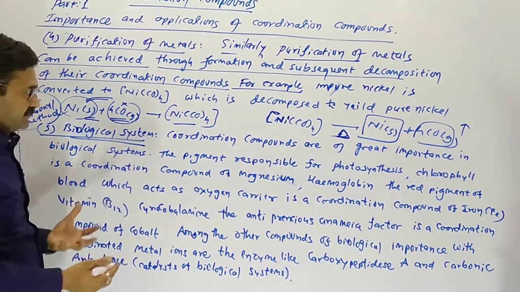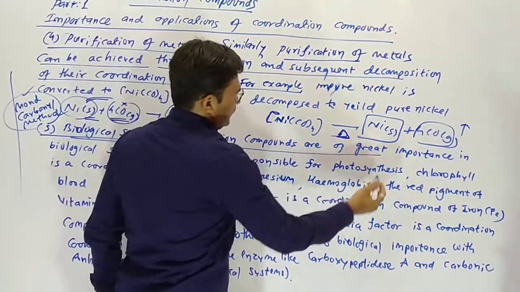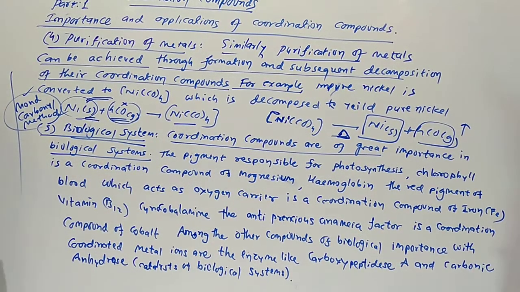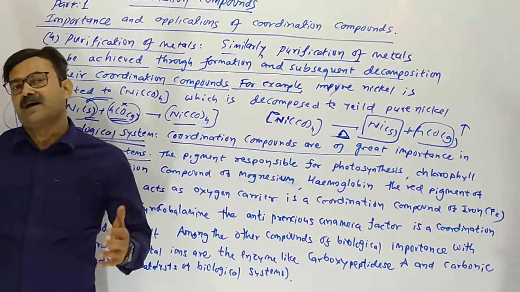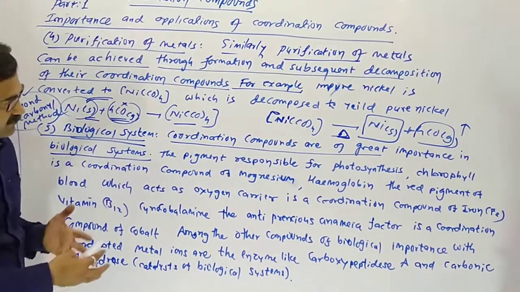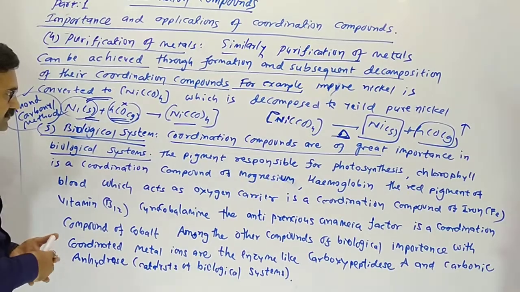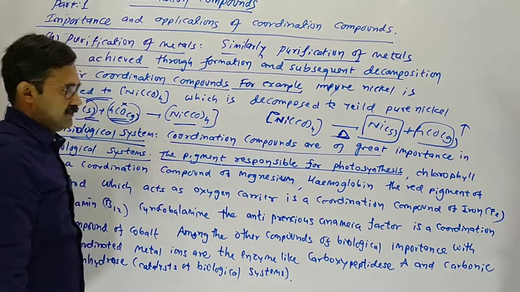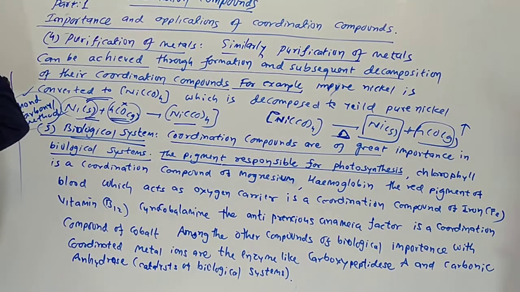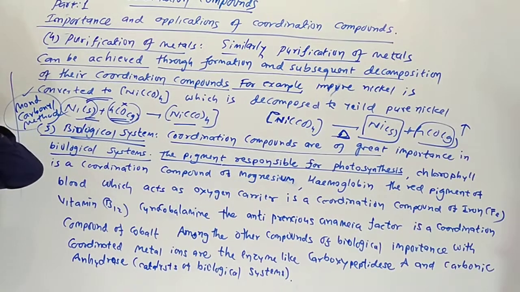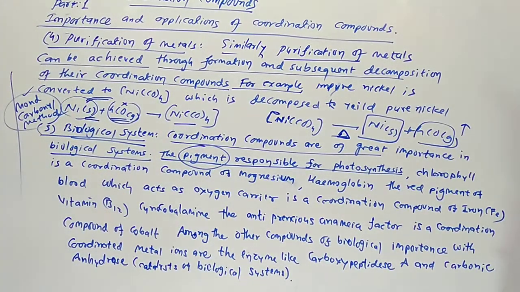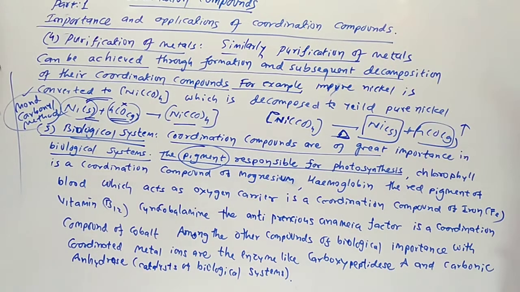Now the fifth use is in biological systems. Yes, in our body, coordination compounds are of great importance in biological systems. In humans, plants and animals, many biological reactions occur. The pigment, meaning color, responsible for photosynthesis: in the plant, green colored chlorophyll is present, which is the pigment responsible for photosynthesis.